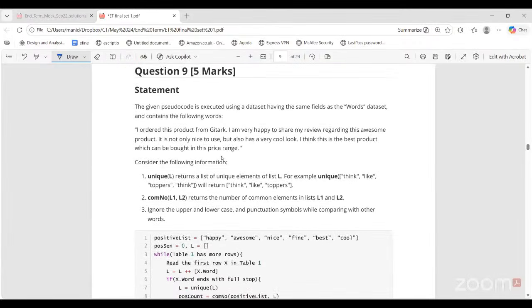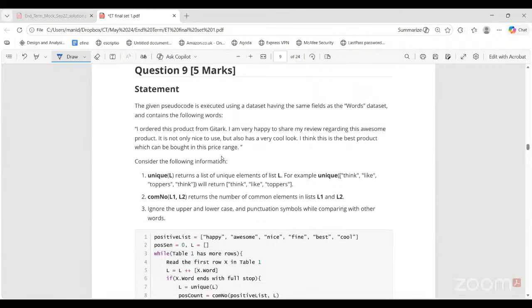Okay, this question is saying the given pseudocode is executed using a data set having the same fields as the words data set. So it is not exactly our data set, it is a similar data set as the words data set. The paragraph given is this: I ordered this product from Gitar. So this whole paragraph is given.